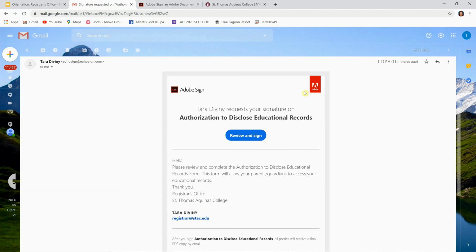At this time, you should have received an email from EcoSign. It says Adobe Sign at the top. Tara Dibney requests your signature on authorization to disclose educational records. Underneath the review and sign, it says, "Hello, please review and complete the authorization to disclose educational records form. This form will allow your parents' guardians to access your educational records. Thank you. Registrar's Office, St. Thomas Aquinas College." So let's select Review and Sign.